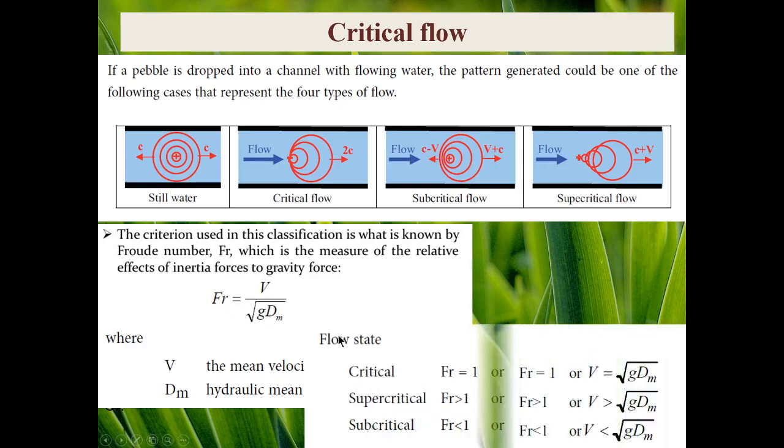Here we can summarize all the information we talked about so far. If the Froude number equals 1, we can say that the flow regime is critical. Froude equals 1 can be shown this way: flow velocity equals celerity. For the case that Froude is greater than 1, the flow regime is supercritical, and for the case that Froude is less than 1, the flow regime is called subcritical.